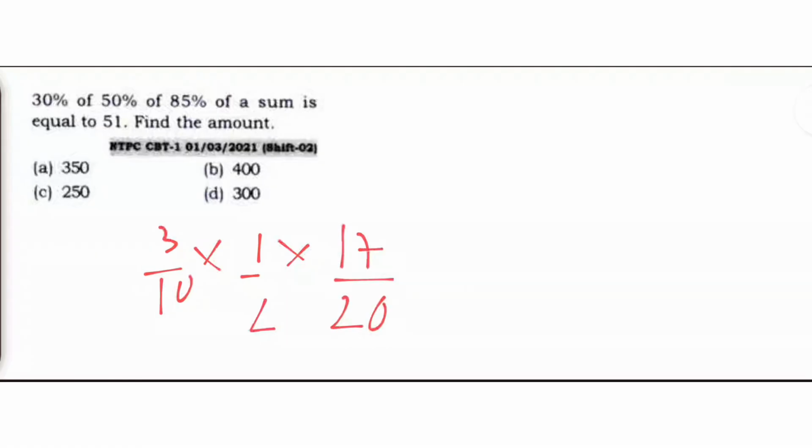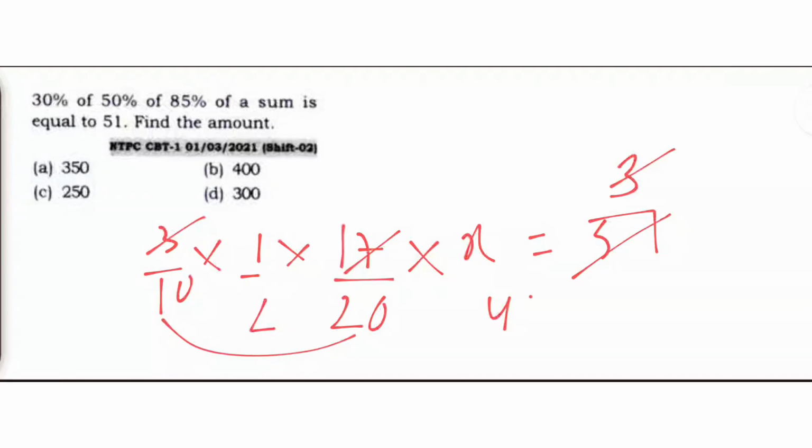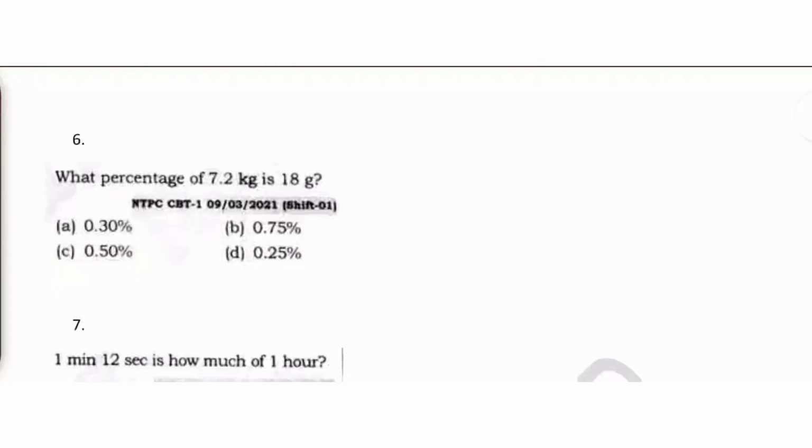We move forward. 30%, that is 3 by 10, of 50%, that is half, of 85%. If you write it in fraction form, it is nothing but 5 17s are 85, 5 20s are 100. Of some number, assume it is x, equals 51. What do we know about this? 17 3s are 51, 3 and 3 get cancelled. 200 into 2 is nothing but 400. Simple.